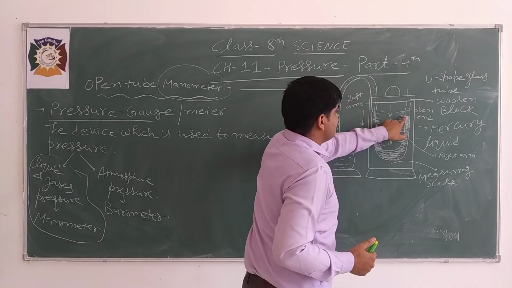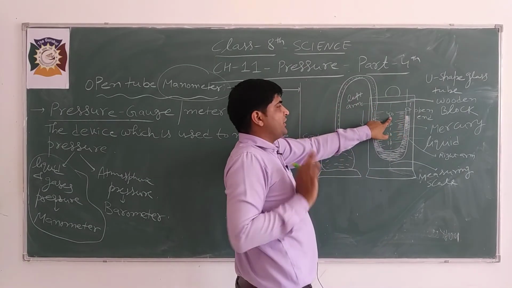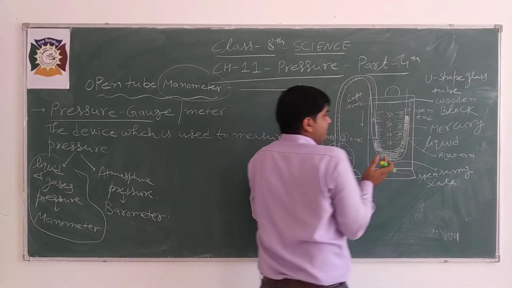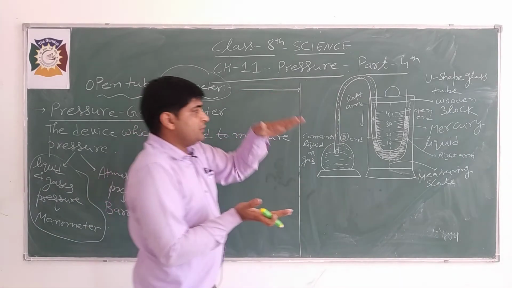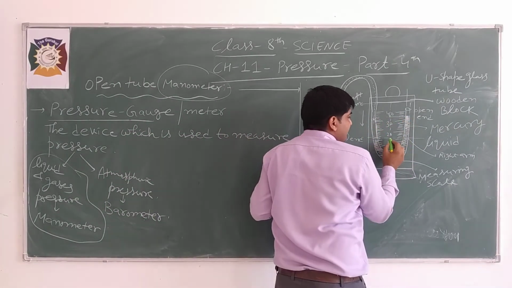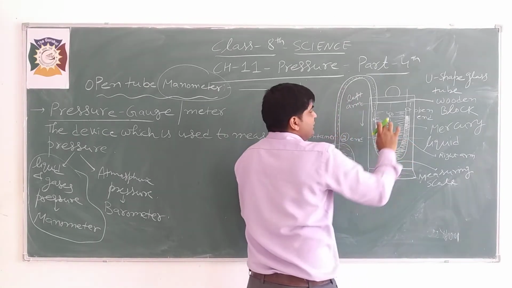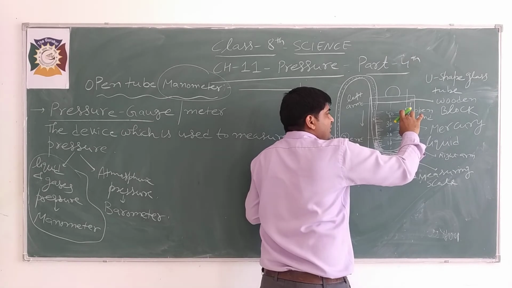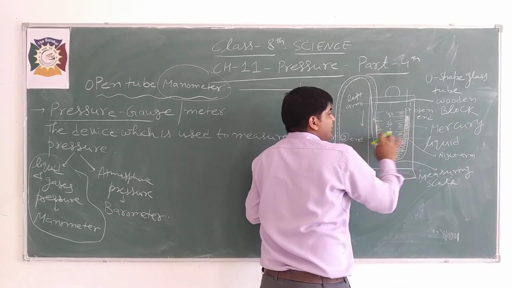Suppose this is at 35 centimeter. We can determine the height from this wooden scale. Suppose this is 35 centimeter and this is 15 centimeter. So this is the difference between the upper level and the lower level of the liquid.